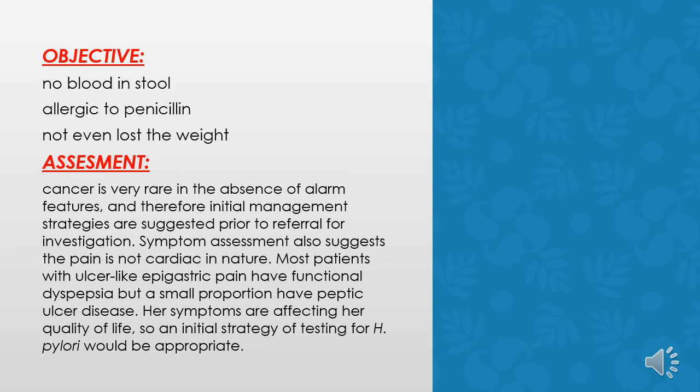Now our assessment. She was suffering from two problems. Firstly, an occasional heartburn, and secondly, epigastric pain. Occasional heartburn was not predominant, so the symptom assessment suggests the pain is not cardiac in nature. Secondly, epigastric pain. What is epigastric pain? Epigastric pain is basically discomfort or pain in the upper GI. For this, we will suggest she take an H. pylori test. After the H. pylori test report, we will suggest a regimen and further medications.